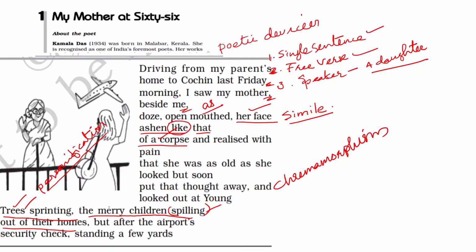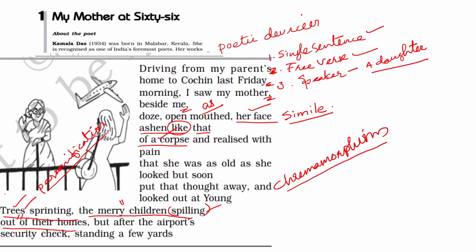So if you are asked the question, children spilling out, what is the poetic device used here? The poetic device of chremamorphism is used here. Chremamorphism means the qualities of inanimate objects are attributed to humans or animals.